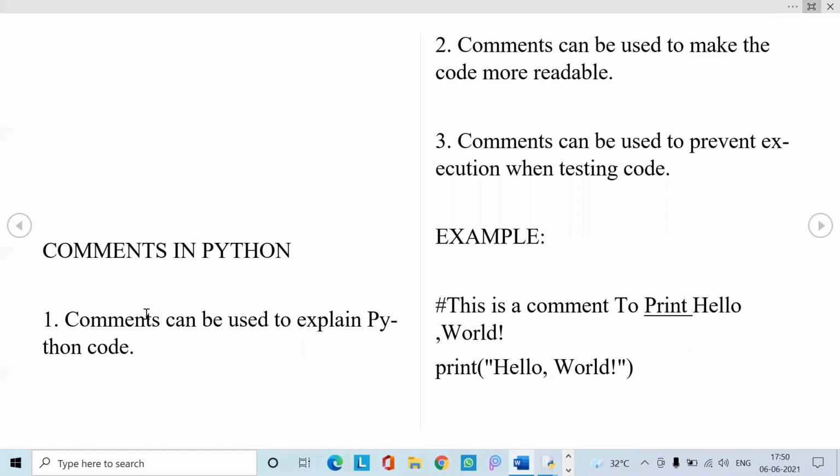Generally, there are 3 types of comments. They are single line comments and multiple line comments. Single line comments can again be represented in 2 ways. They are block comments and inline comments. So let us see the block comment and the inline comment.